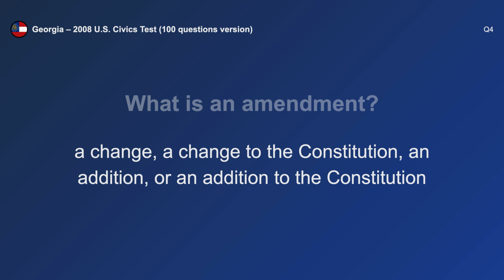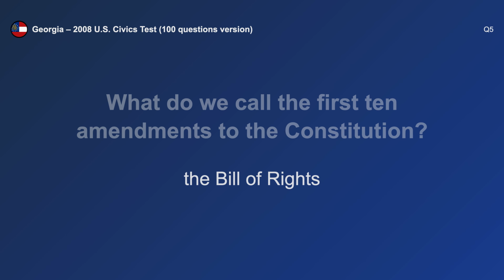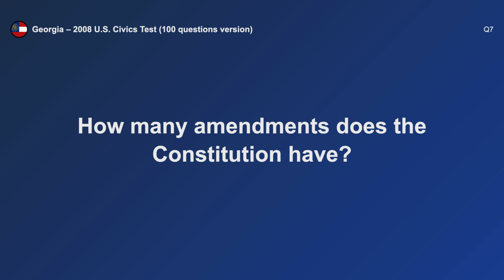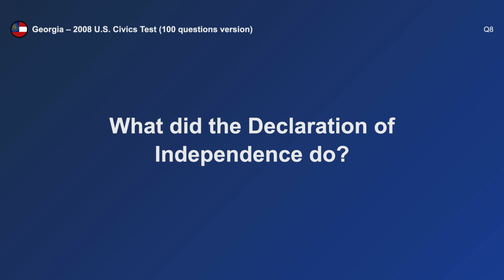A change to the Constitution. What do we call the first 10 amendments to the Constitution? The Bill of Rights. What is one right or freedom from the First Amendment? Speech. How many amendments does the Constitution have? 27. What did the Declaration of Independence do?